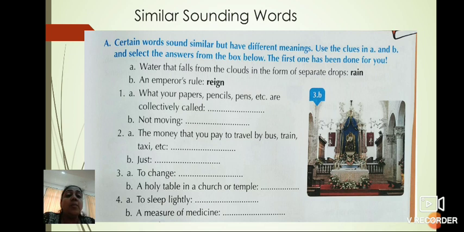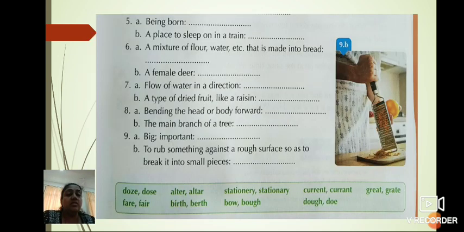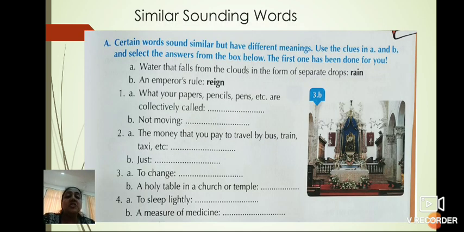Second, the money that you pay to travel by bus, train, taxi. What do we call it? See the options. It's fare, F-A-R-E. It's fare. And B is just fair, F-A-I-R. F-A-I-R.